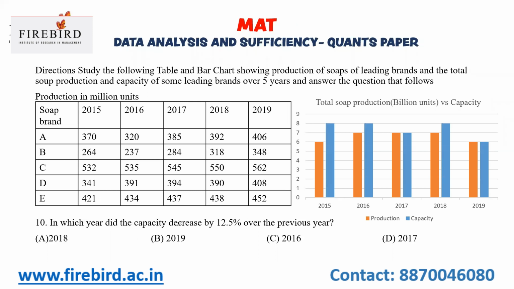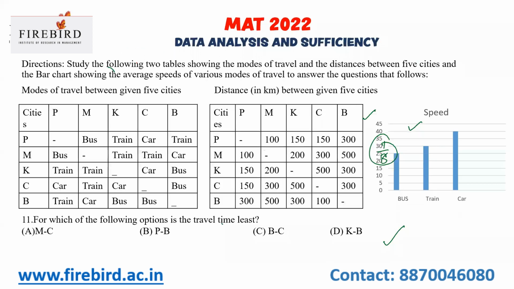In which year did the capacity decrease by 12.5% over the previous year? The capacity should decrease, so you have to compare year to year. In 2016, the capacity is 8 billion. In 2017, it is just 7 million. So 1 by 8 part has decreased, right? 1 by 8 part is nothing but 12.5%. So in 2017, the production decreased. Now, let us move to the next question.